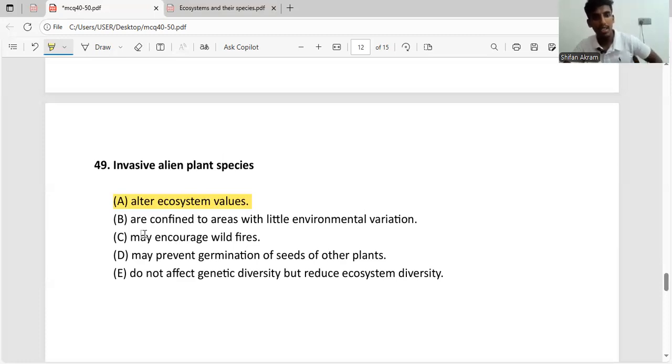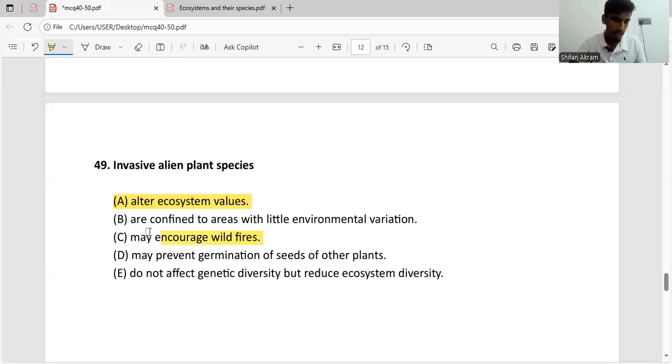Third one, may encourage wildfires. How can this cause wildfires? If we take invasive alien plant species, they have a lot of biomass in them. In other words, they have a lot of chemical energy in them. We know energy can be transferred. So during drought or very hot conditions, the chemical energy present in the invasive plant species can lead to fire. Because of this, it may encourage wildfires.